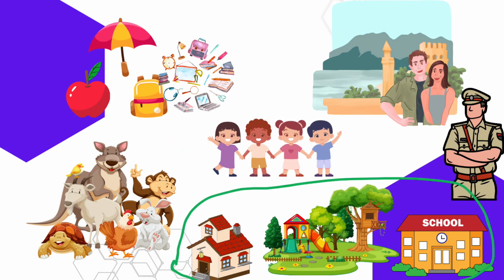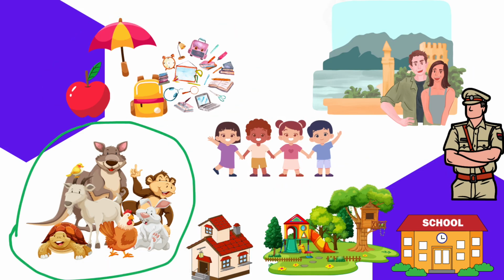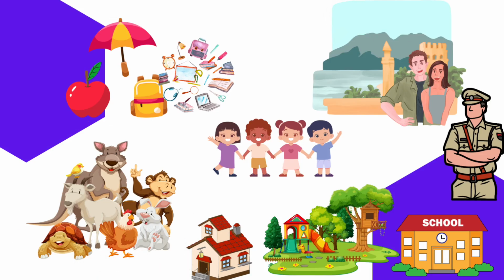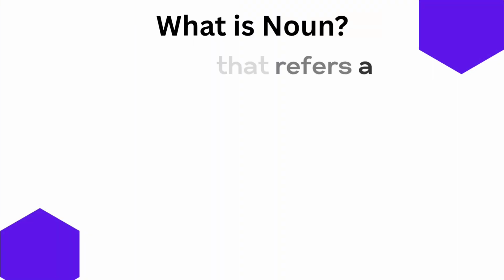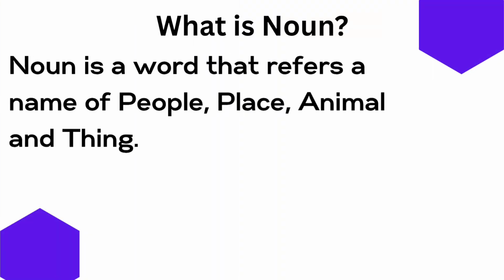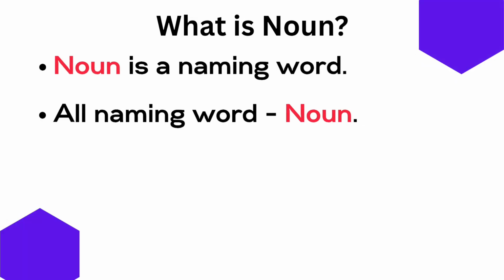place, thing and animal. What is noun? Noun is a word that refers to a name of people, place, animal and thing. Noun is a naming word. All naming words are nouns.